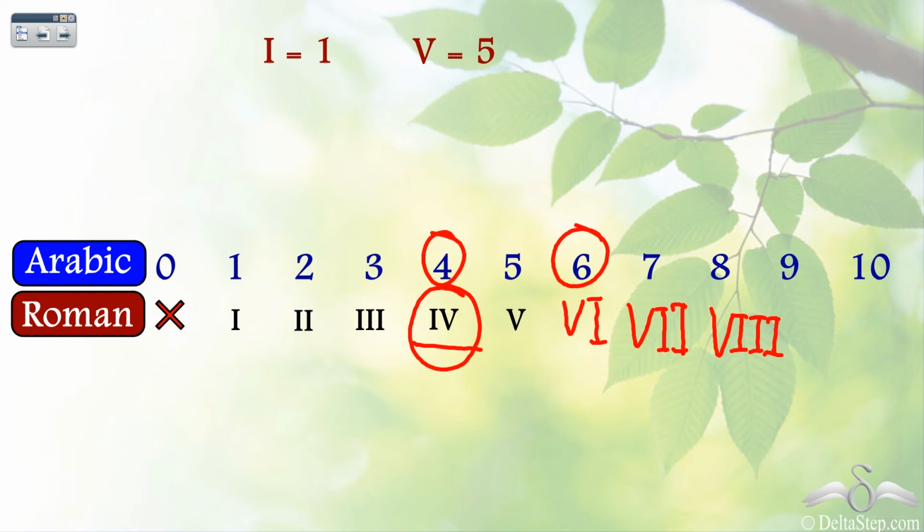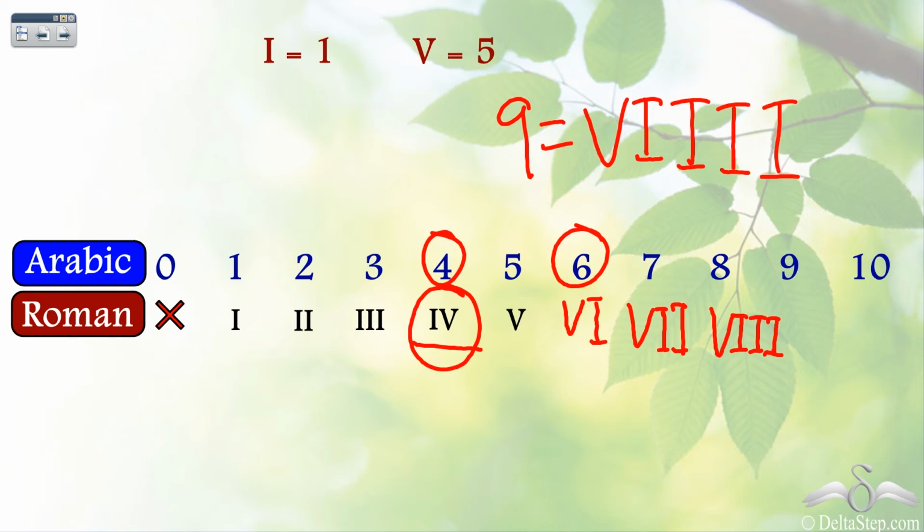Well, you may say that for 9, you can write 9 as 5, 6, 7, 8, 9. But there is a problem. We know that we can never use one symbol consecutively more than 3 times.